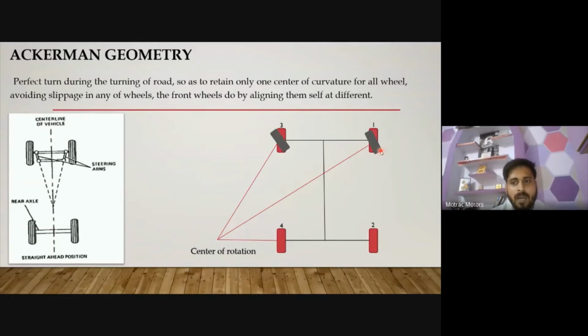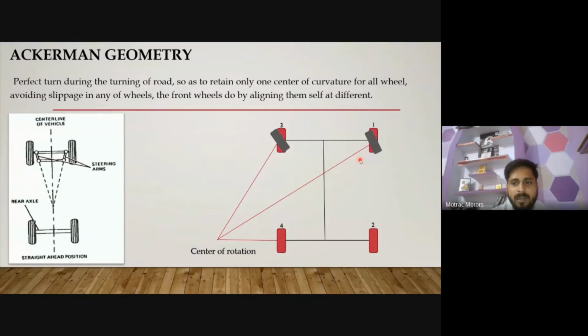The outer side of the vehicle needs to cover a higher amount of distance, and the inside of the vehicle needs to cover a lesser amount of distance. So in that case, slippage or a skid occurs in the vehicle, and you cannot take a turn effortlessly. To solve this problem, Rudolf Ackermann, the inventor from England, invented this geometry. This is known as the Ackermann geometry.